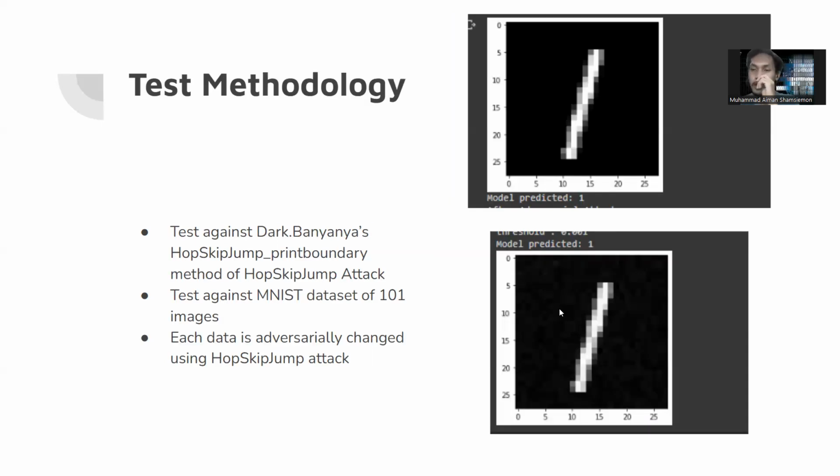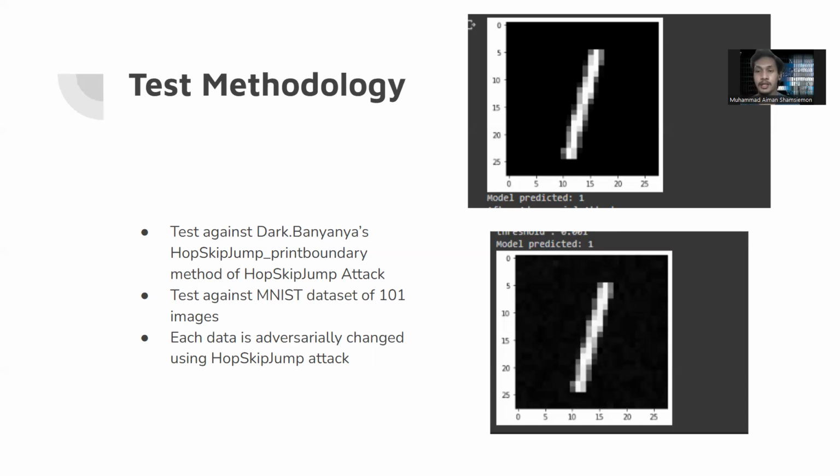And the way that we test this is we get 101 data samples from the MNIST dataset, and we change each one of them with Dark.Banana's attack.